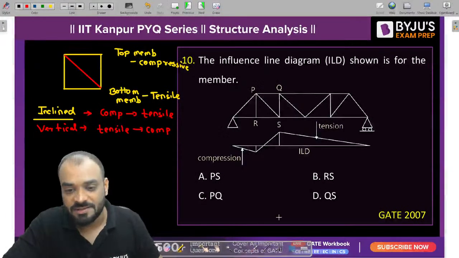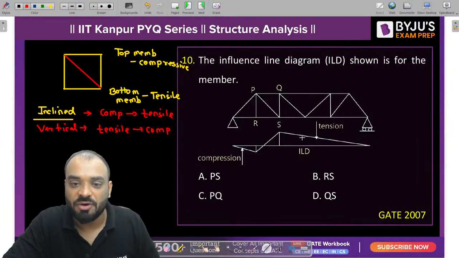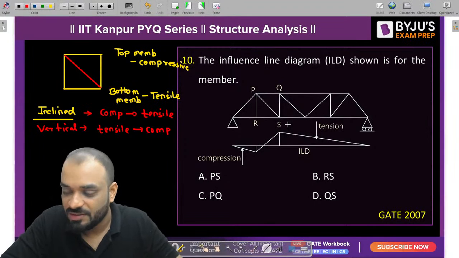Now tell me, guys, in this particular case the nature of the ILD is what? It is compressive to tensile. If it is compressive to tensile, then tell me, guys, for which particular member is this ILD given to us? Is it PS, PR, PQ, or QS? Tell me, guys. Now tell me the answer.